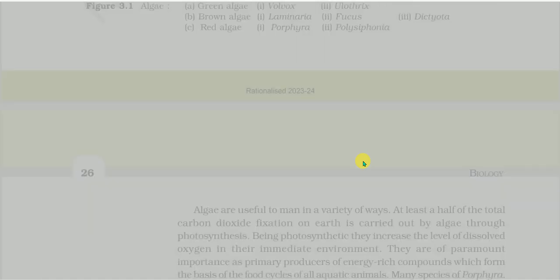Figure 3.1 Algae. A. Green algae: 1. Volvox, 2. Ulothrix. B. Brown algae: 1. Laminaria, 2. Fucus, 3. Dictyota. C. Red algae: 1. Porphyra, 2. Polysiphonia.